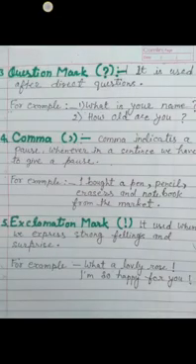Now coming to the third one, question mark. The sign of a question mark is here in the brackets as you can see. It is used after a direct question. When we are asking a question to someone and it's a direct question, we end with a question mark. For example, what is your name? Here we are ending the statement with a question mark. We are asking the person what his name is.